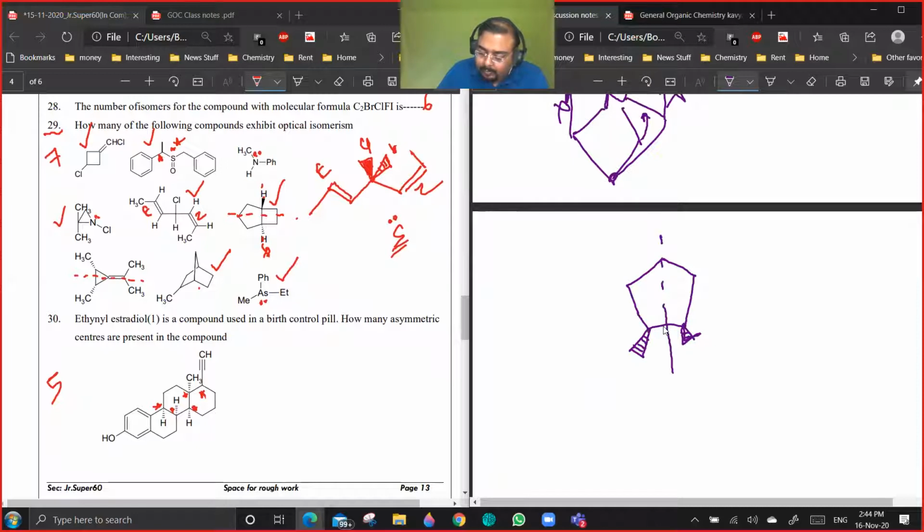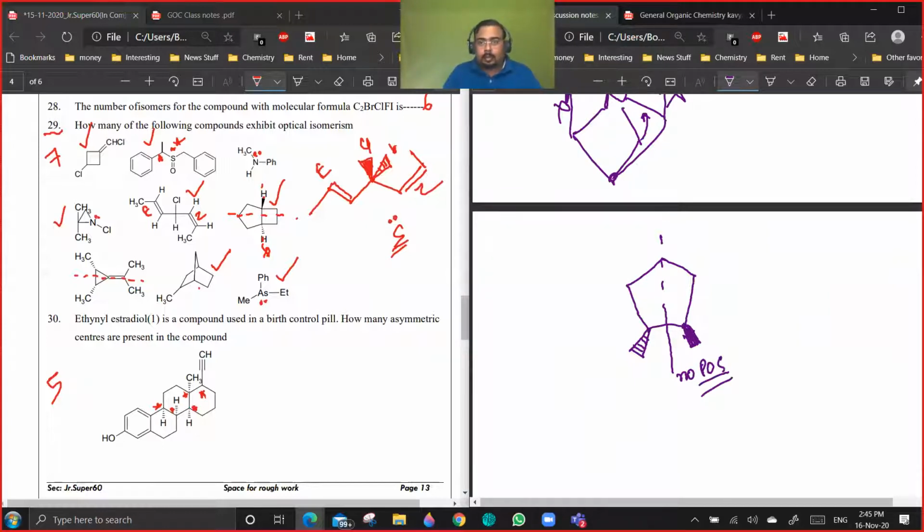Then only we have a plane of symmetry. If I make it like this, will there be a plane of symmetry?